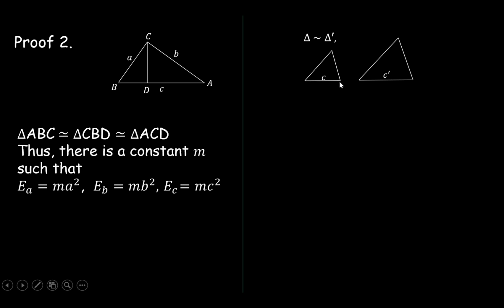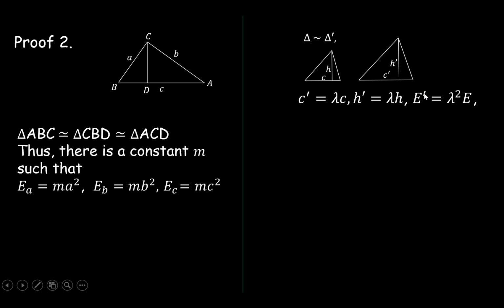But let's look at the two triangles, delta and delta prime, that are similar to each other, and C and C prime are two corresponding sides here. First, we're going to draw the heights, h and h prime. Because they are similar to each other, let's assume that lambda is a stretching factor. In other words, C prime is lambda times C. And likewise, h prime must be equal to lambda h. They must be stretched by the same factor.